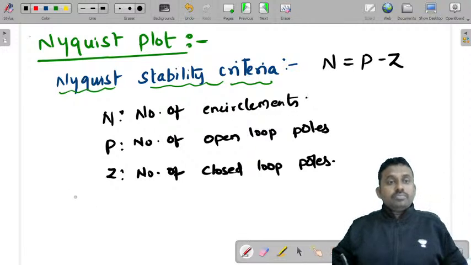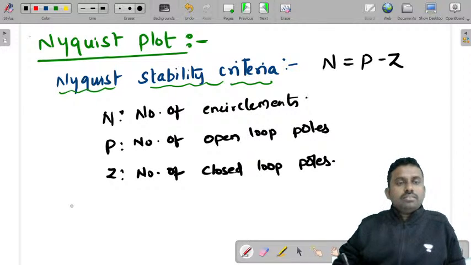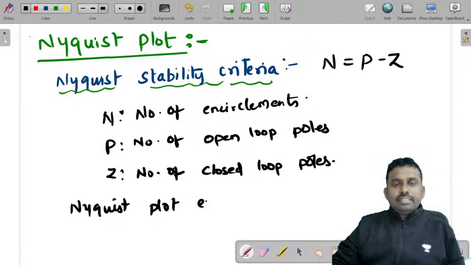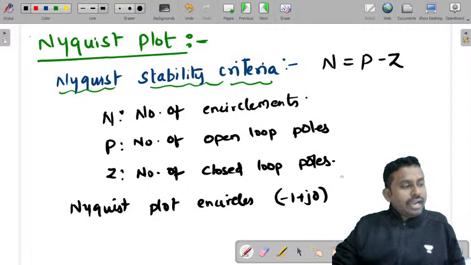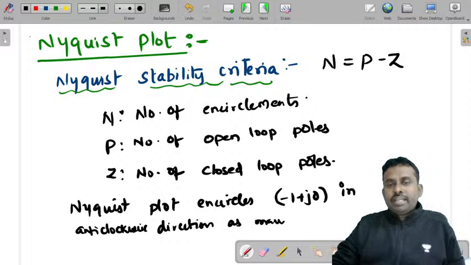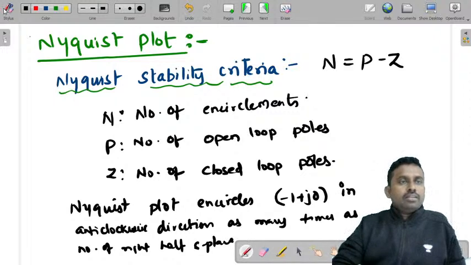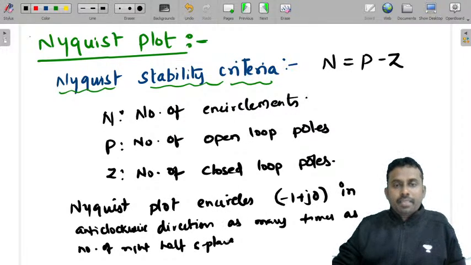If the Nyquist contour encircles the origin in the S-plane, then the Nyquist plot encircles the critical point -1 plus j0 in anti-clockwise direction as many times as the number of right half S-plane poles of G(s)H(s).